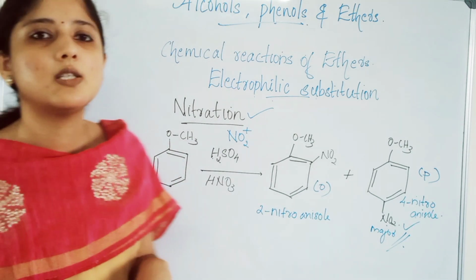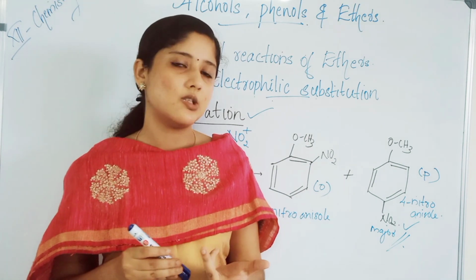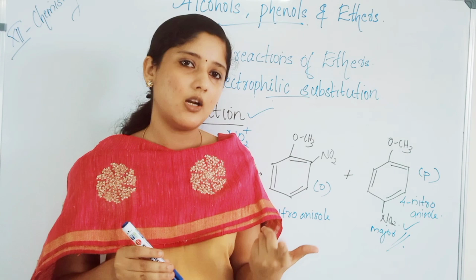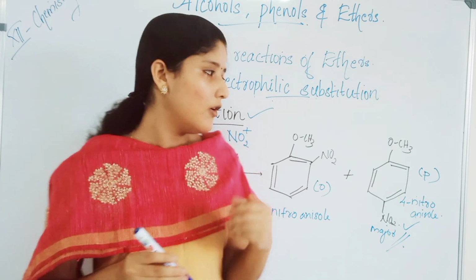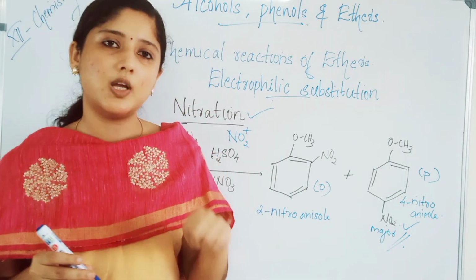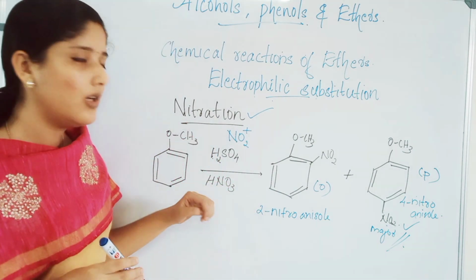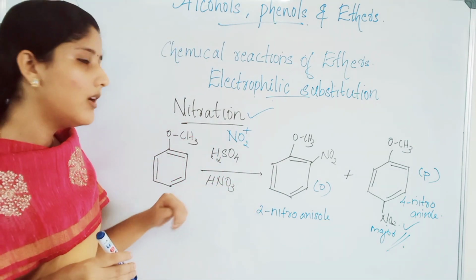So in electrophilic substitution reactions, we studied halogenation, Friedel-Crafts acylation, Friedel-Crafts alkylation and also nitration. These four reactions are very important. Write and study also the reagents that are used in acylation, alkylation and nitration.